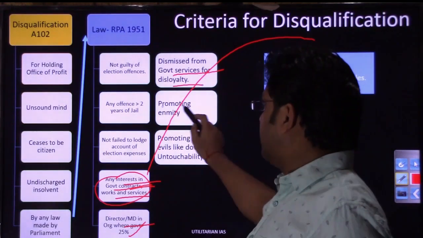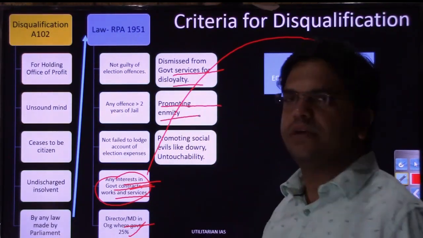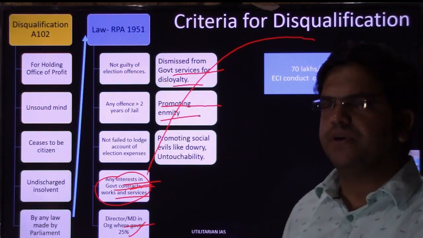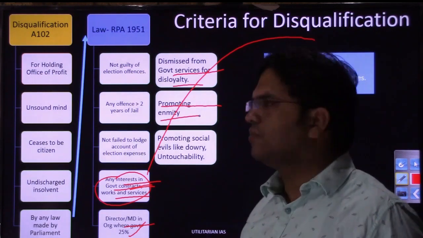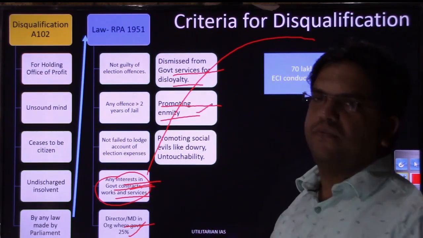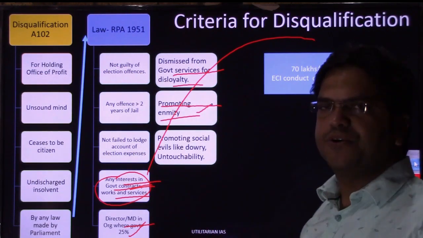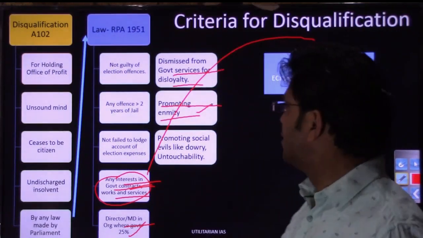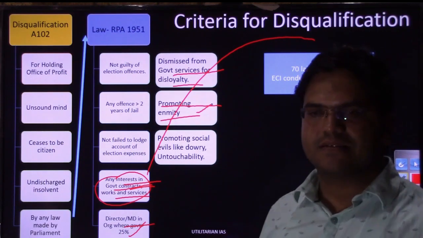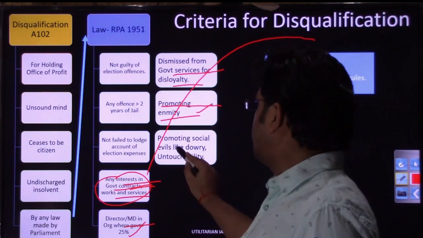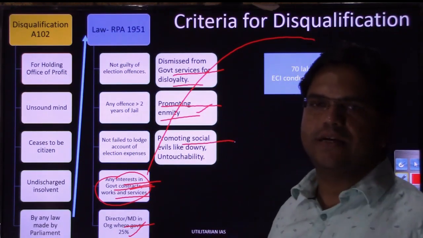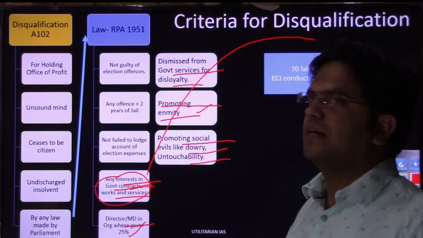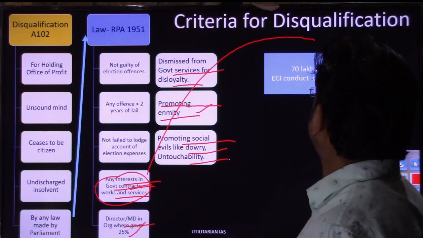Then if you have ever promoted, or are promoting, enmity between different social groups or different religious groups, even that can be a ground for disqualifying you, completely contrary to the behavior that our politicians in current circumstances are showing, right? And the Election Commission is not taking cognizance of that. Then if you are promoting social evils like dowry or untouchability, even in that case, that can be a ground for disqualification, right?